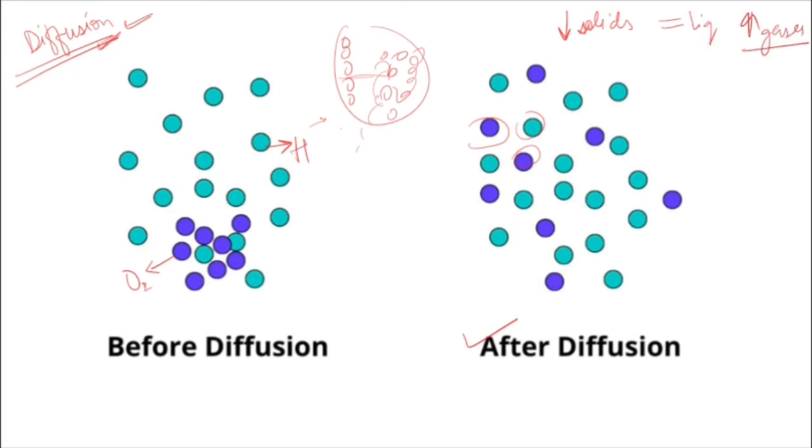Alright. Why so? Because the particles of solid matter are very closely packed. The space between the particles of solids is very less as compared to liquids, and it is maximum in case of gases. That is why diffusion is highest in the case of gases.